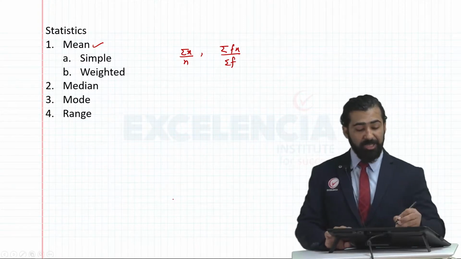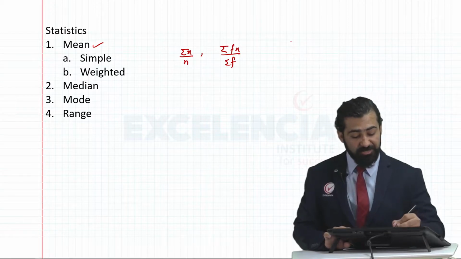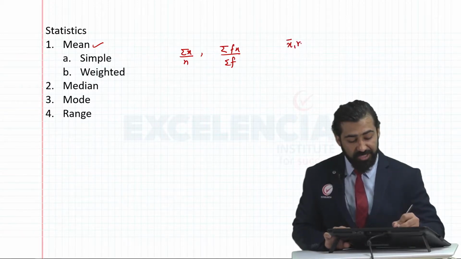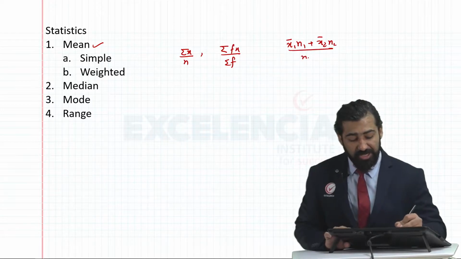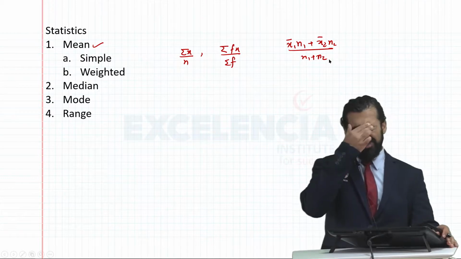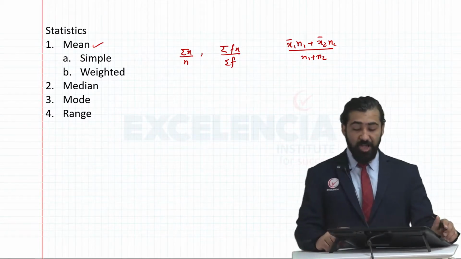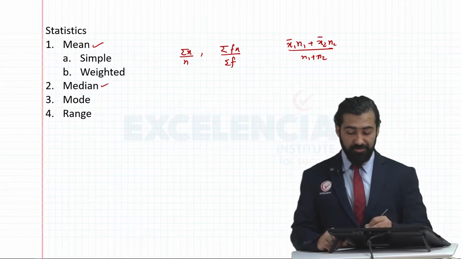To combine means, we learned that we need the total of the first value. To calculate the total of the first value, we did first mean into number of observations plus second mean into number of observations, divided by the total number of observations. That gave us the combined mean of two groups. Similarly, we can extend this theory to three groups, or two or more than two groups.